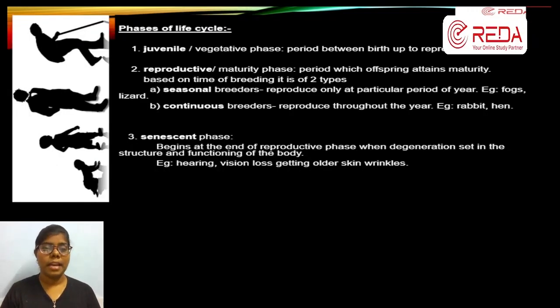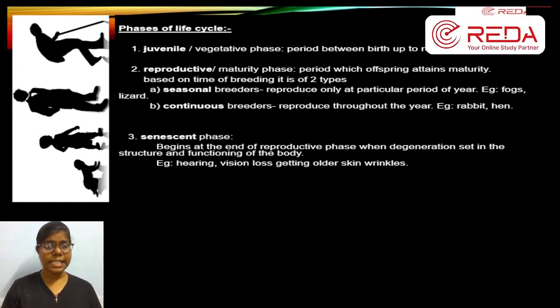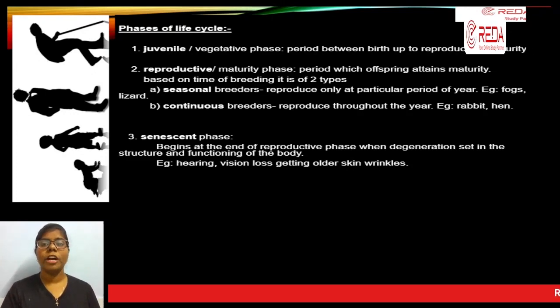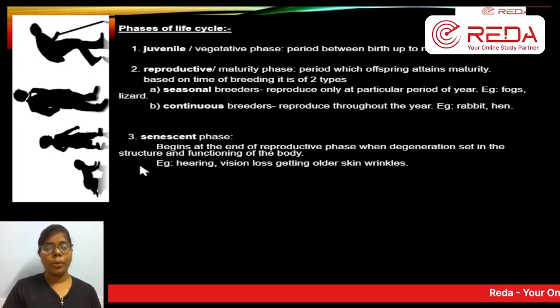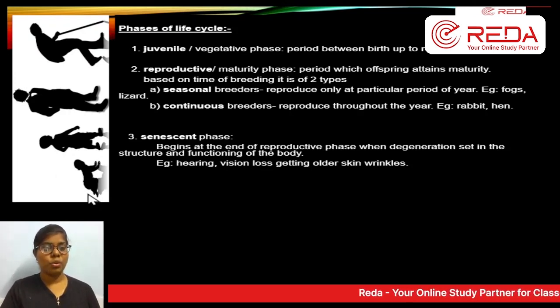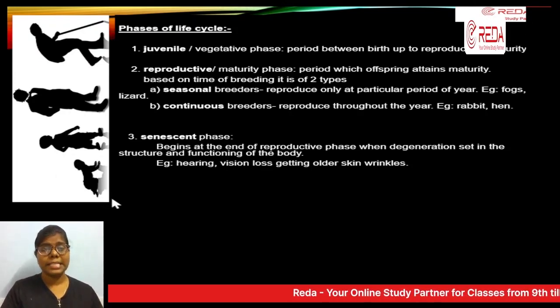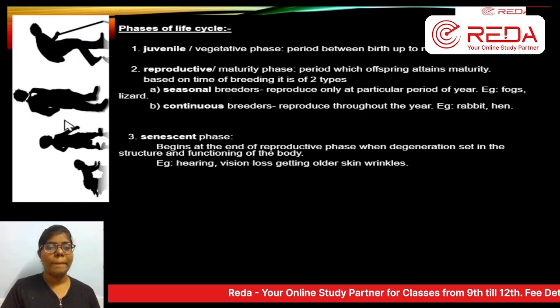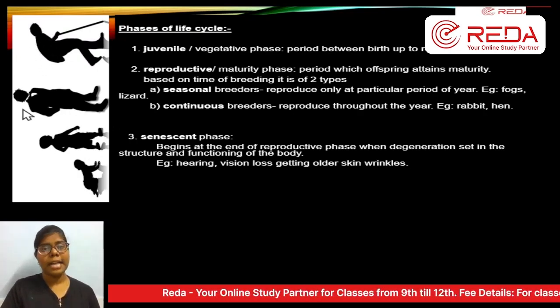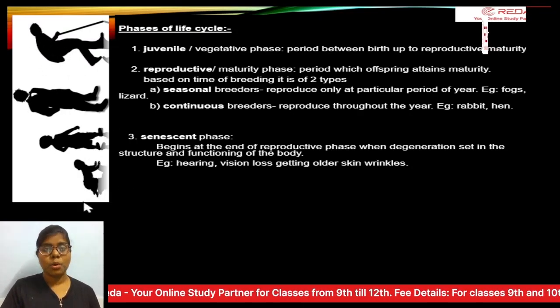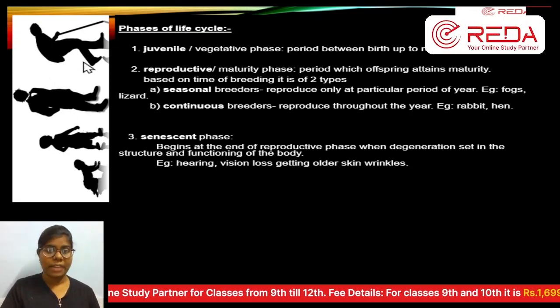So far we have studied the asexual kind of reproduction. In continuation of that, we have the phases of life cycle. Okay, first we are born as a little baby. As age grows and time passes, we grow up and at last we get older, right? So this is one set of phases of a life cycle.